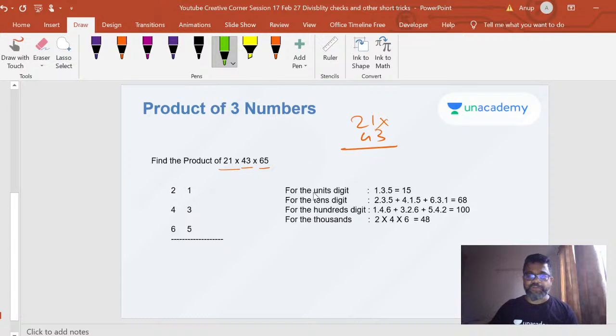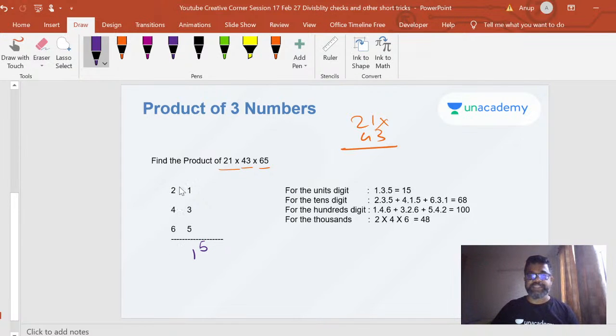This is the pattern that you follow for vertically and crosswise. So let's just use a similar thing here. So our goal is what? To find out first the units digit. The units digit is easy. You multiply all the units digits together, you get your units digit, right? So my very first units digit is 1 into 3 into 5, which is 15. You all agree with that? I hope that's easy, right?